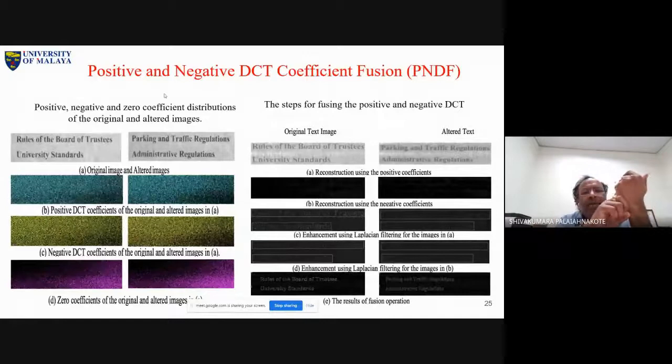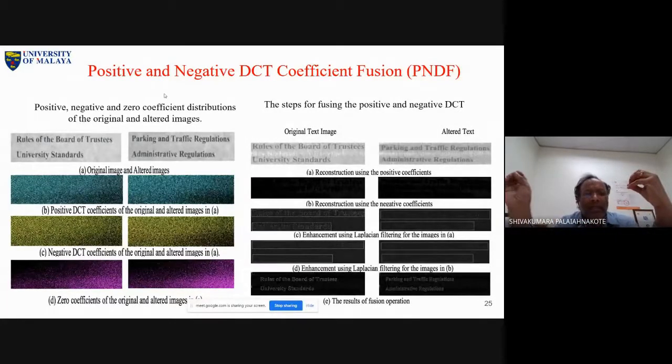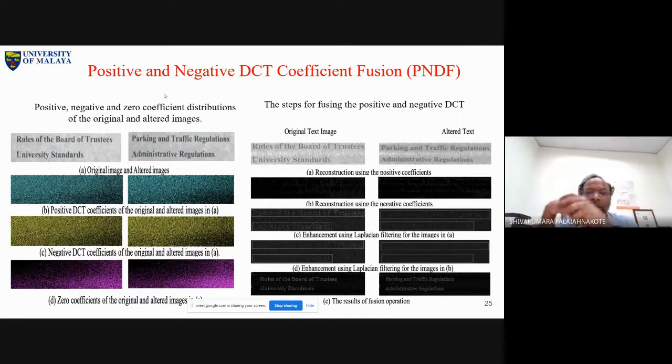So we have a document now. This is the original line and the forged line, or maybe you can say altered. We don't use forged for text lines. Generally, we use the word altered. That is a suitable word for documents. So you just have one line. This is the original line. This is an altered line. Altered in the sense that probably you change one word. Look at this one. This is completely changed, right? This is totally different. This is the original line, and these are all copy paste operations. We did copy paste operations to get this one. So this is altered.